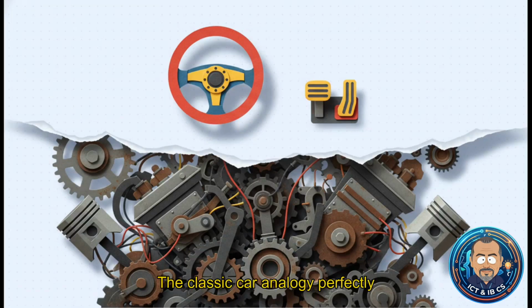The classic car analogy perfectly illustrates this concept. Just think about it. You don't need to understand the insanely complex mechanics of an internal combustion engine to drive your car down the street. The steering wheel and pedals act as your abstraction layer. They provide a really simple, easy-to-use interface between you, the driver, and the underlying mechanical processes. Imagine how completely paralyzed we'd be if we had to mentally calculate exact fuel injection ratios and manually adjust transmission gears every single time we just wanted to parallel park. Well, in coding, abstraction prevents that exact kind of cognitive paralysis.